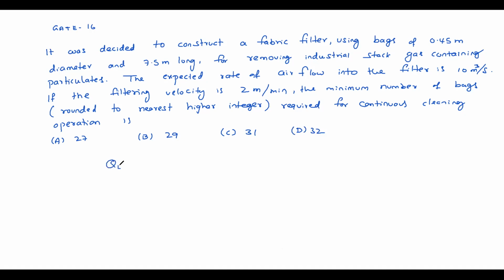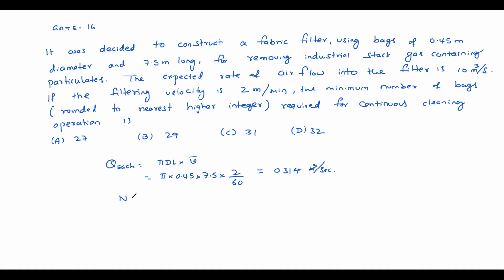So Q of each bag equals pi d l into average velocity. So pi into diameter 0.45, length 7.5, average velocity 2 by 60 because it's given per minute, which is equal to 0.314 meter cube per second.